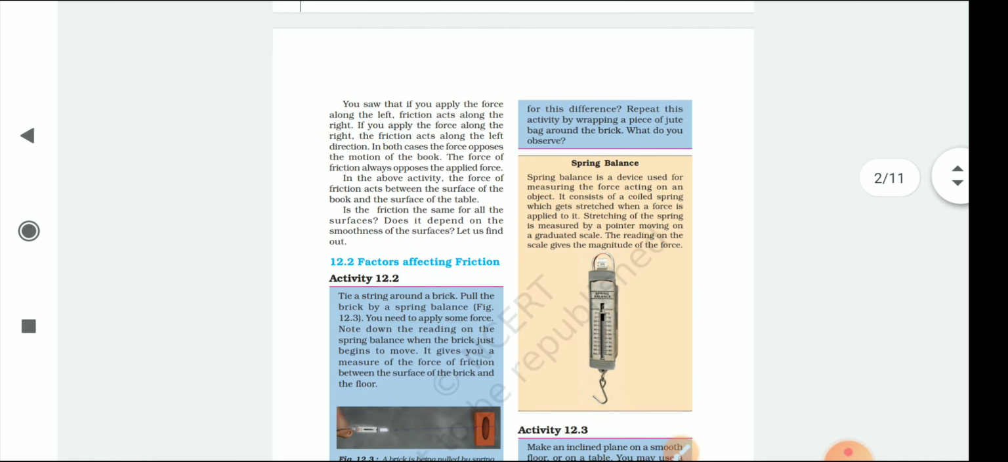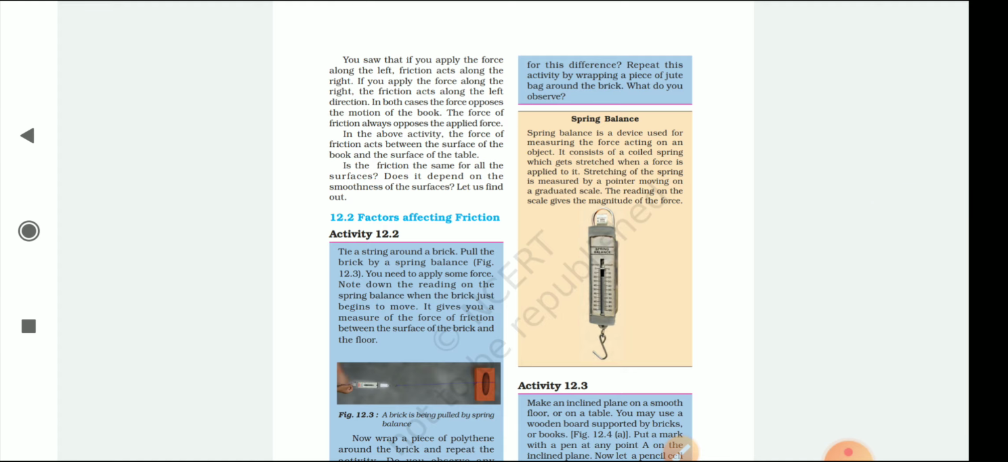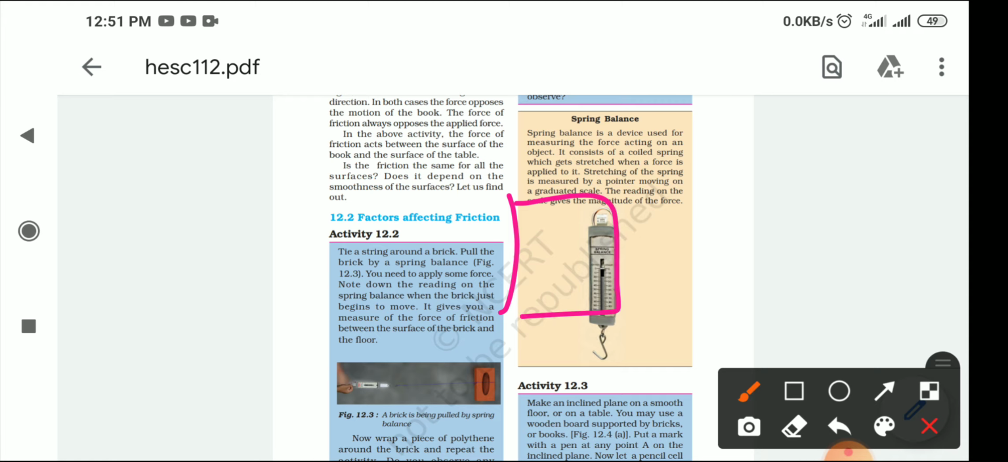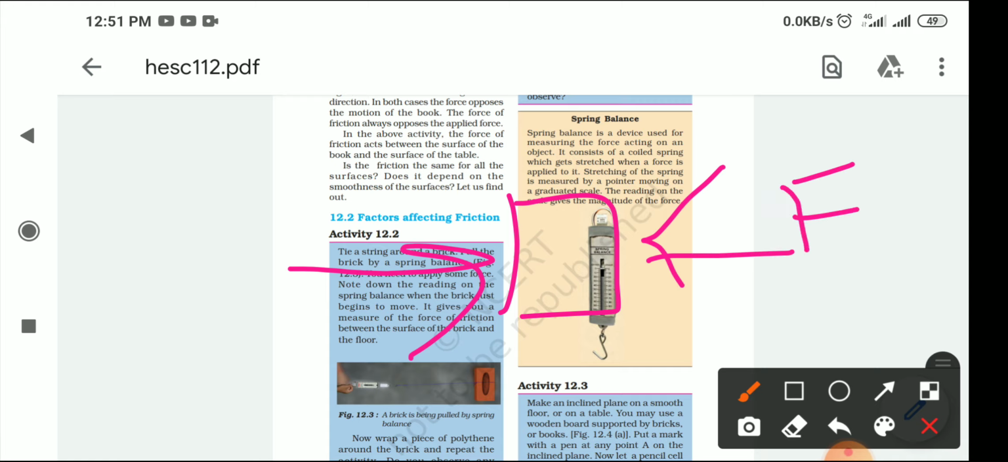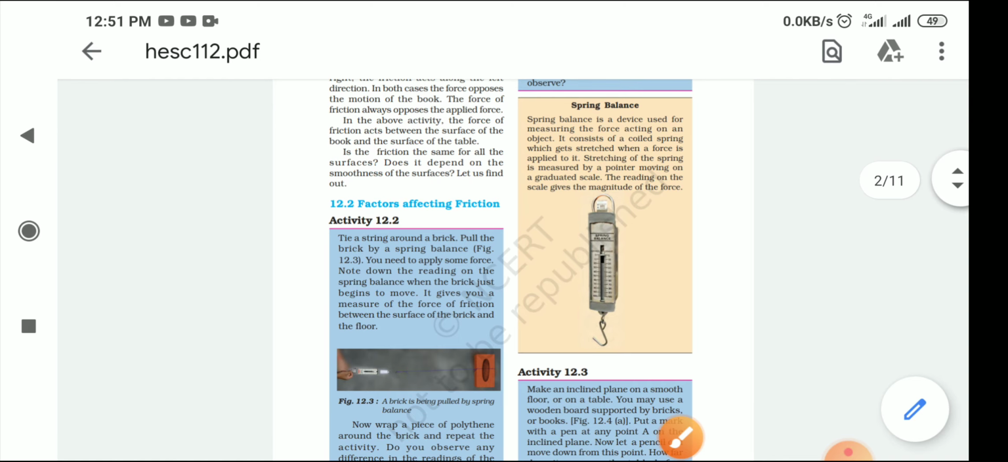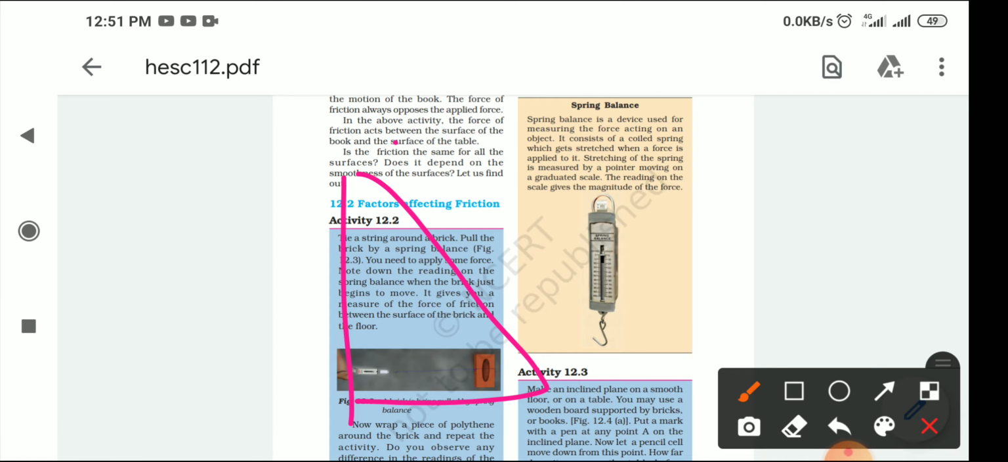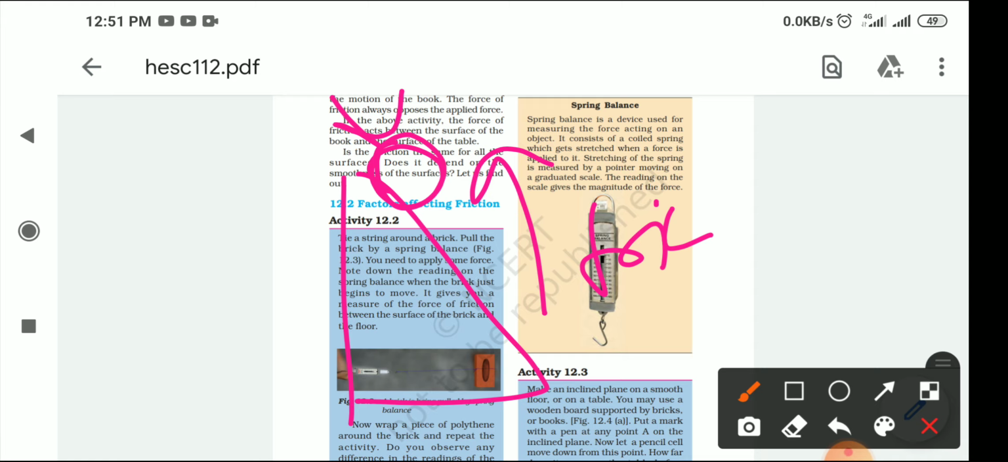You have seen in this activity that if you apply the force along the left, friction acts along the right. It means whenever you apply a force from one side, the friction works from the other side. For example, if this is a book and you are applying the force from this side, the friction will work from this side. Same if this is a sliding roll, or a ball, and I push it to this side, the friction will apply from the other side. So the friction acts in the opposite direction of the force.